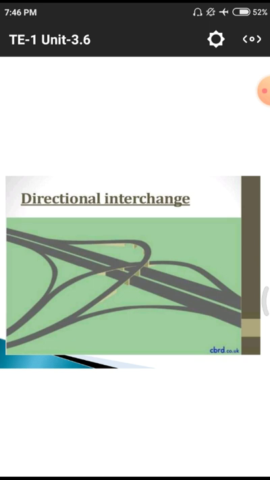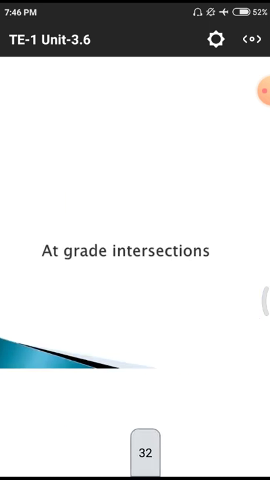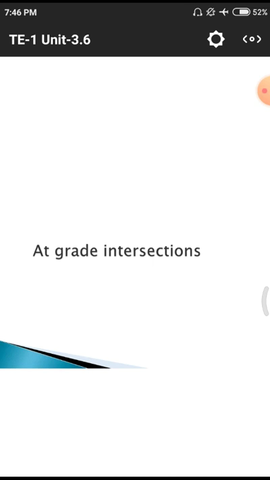This is the major reason for developing these directional interchanges and other different kinds of intersections, so that there is no obstruction to the vehicles passing on national highways. Simply we need to add to the national highway by using different directional interchanges or other intersections. After that we have the grade intersections.